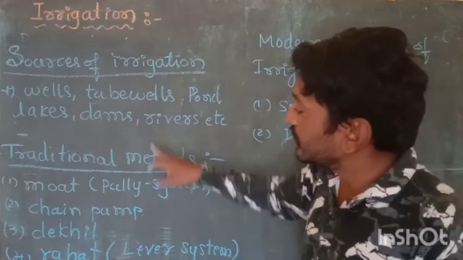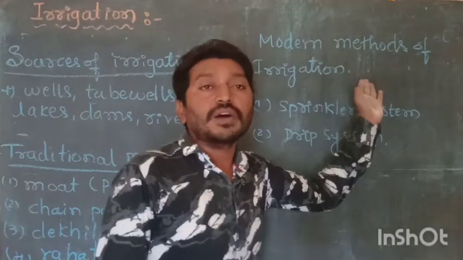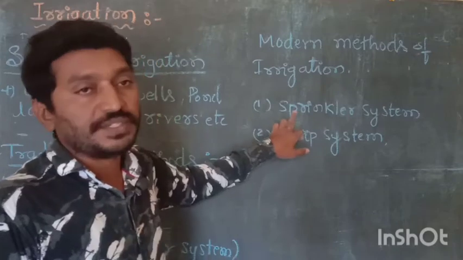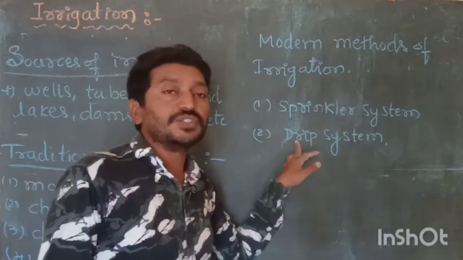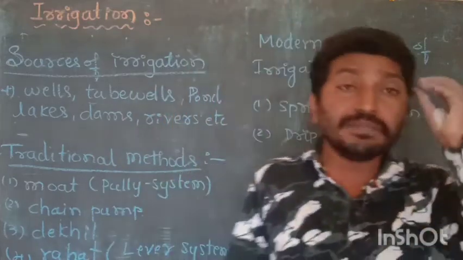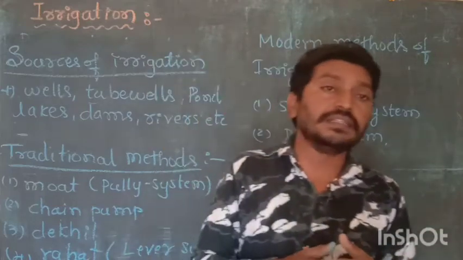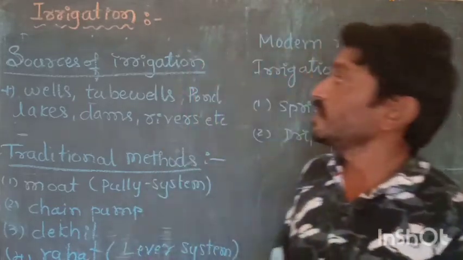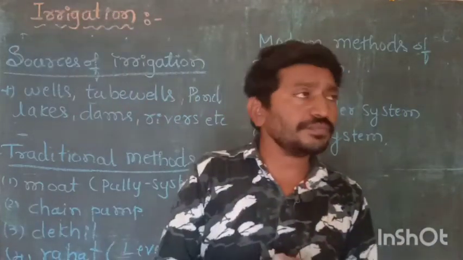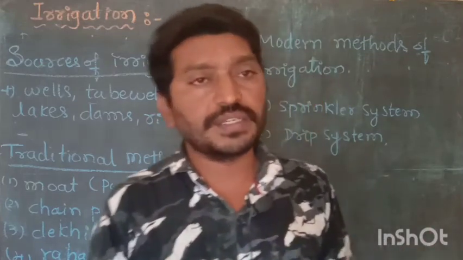These are some traditional methods of irrigation, and there are some modern or scientific methods for irrigation. That is the sprinkler system. One more is the drip irrigation system. Nowadays these two are very important for every farmer to get better crops and better yield. Dear students, today we discussed irrigation, its systems, crop rotation and advantages. The remaining concept we will discuss in the next session.